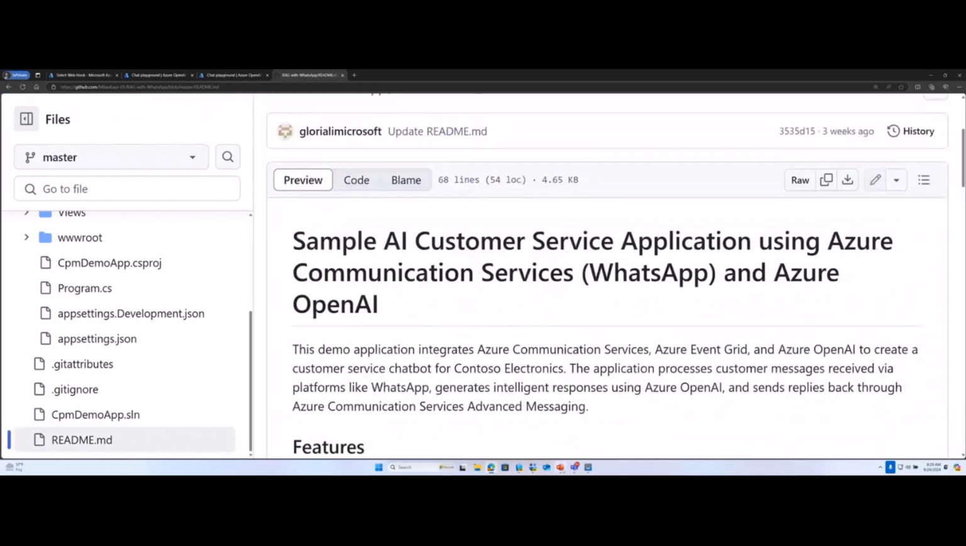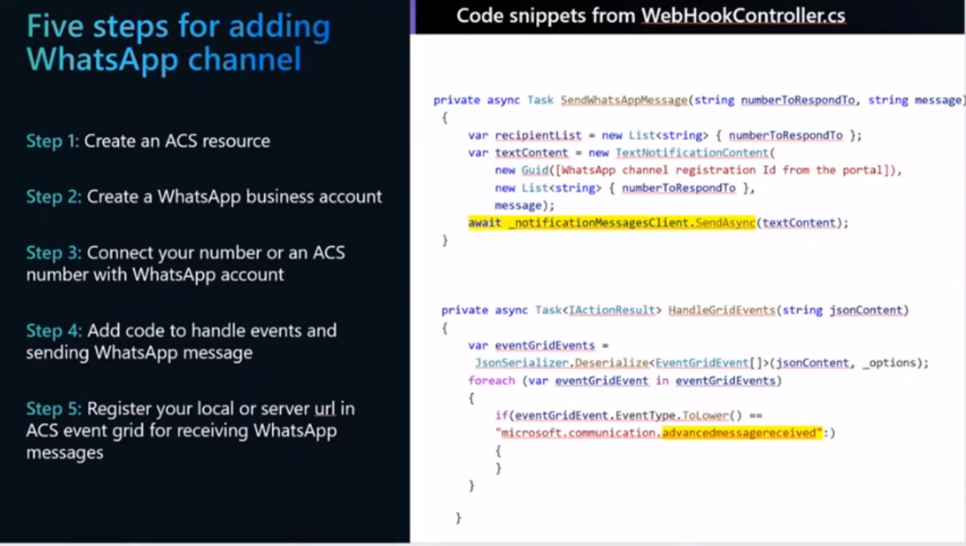So with that, I am through with my sample, and this is the code repo link, ak.ms WhatsApp RAG.